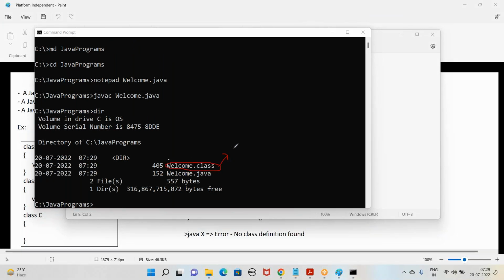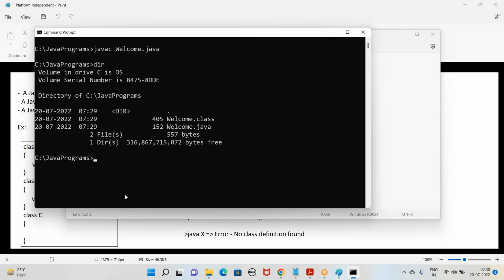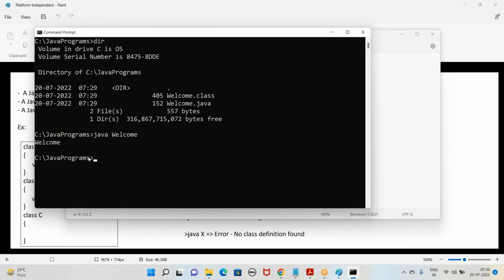This we call bytecode, and this bytecode is platform independent, meaning any other operating system can take this bytecode and use it. The next step is to run the program to see the result. The command to run the program is java and the name of the class file: java welcome. See, it displays the welcome message onto the screen. So, simple three commands: Notepad for typing the code, javac for compiling, and java for running.